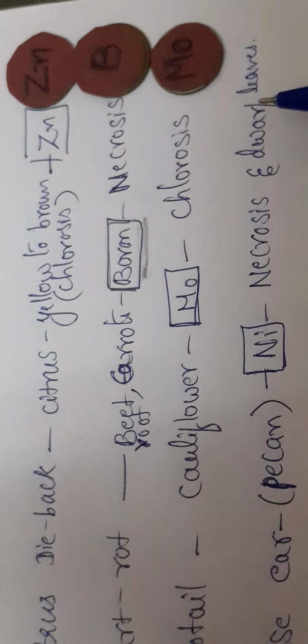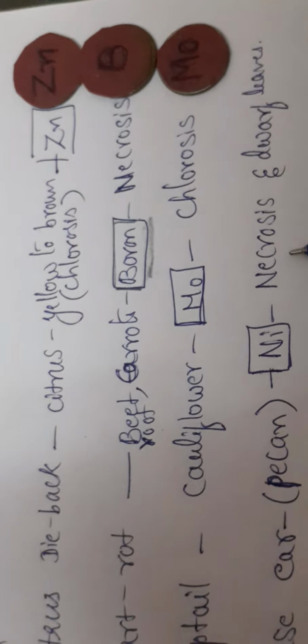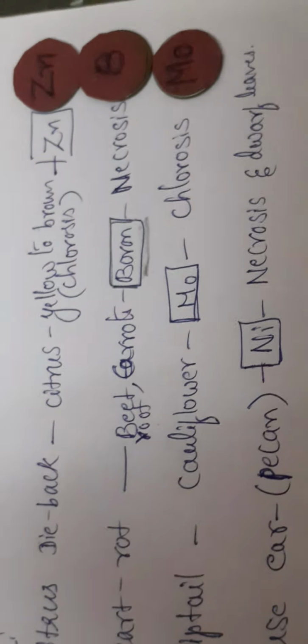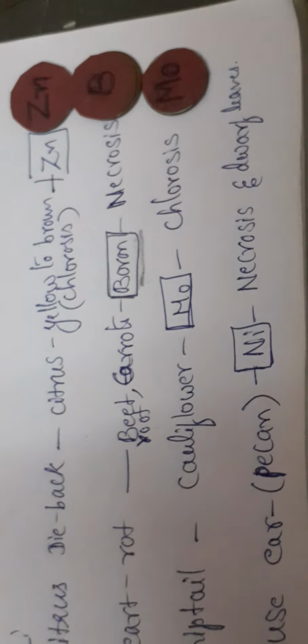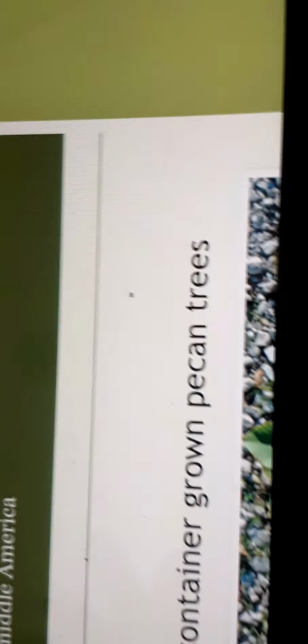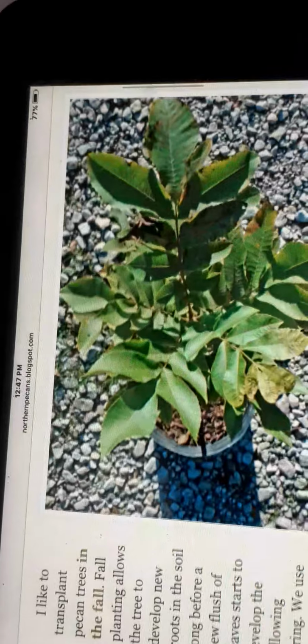Leaves will become short and will show death of the tissue. Pecan is like akhroot, maybe you have seen it. Okay, first let me show you.